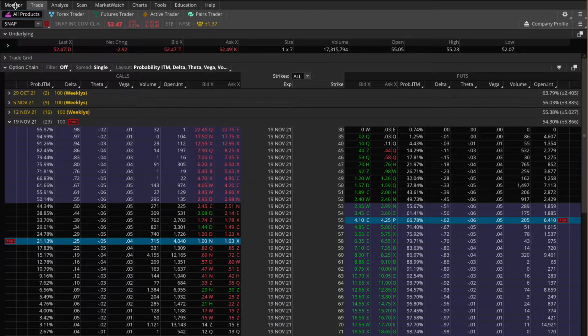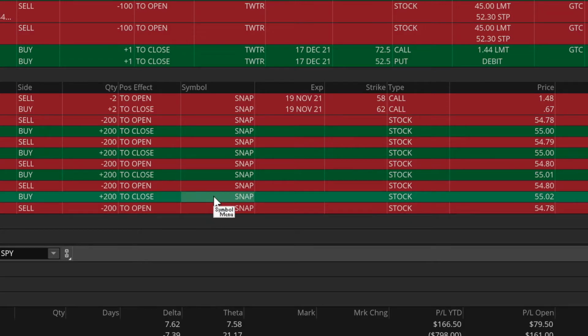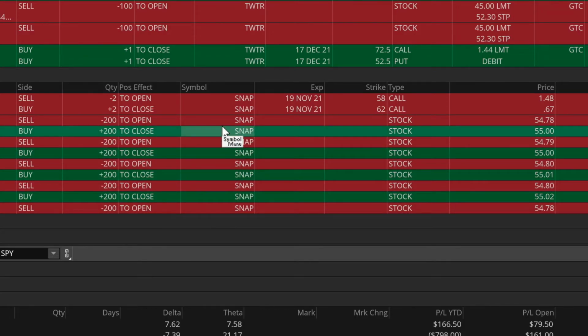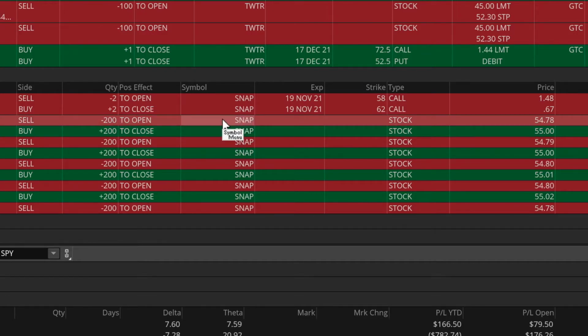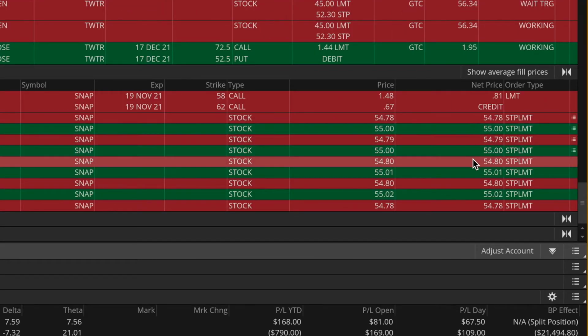And so this morning, if you come back to the monitor tab here, you can see I went through 1, 2, 3, 4 cycles of Snapchat bouncing through my put strike. And finally, it did fall back below my strike one last time, and so far it has remained below 55 and gone lower. But again, as you can see here with the prices, every single time this happens, I'm going to lose money. For example, with these 2 orders right here, if I short the 200 shares at a price of $54.79 and then buy them back at a price of $55, I'm going to lose 21 cents per share. Times 200 shares, that's a loss of $42. Not a big deal, but again, if this kind of thing happens, these small losses can start to add up.